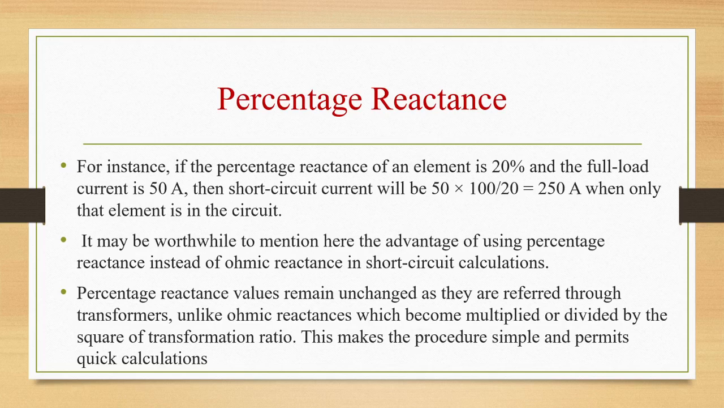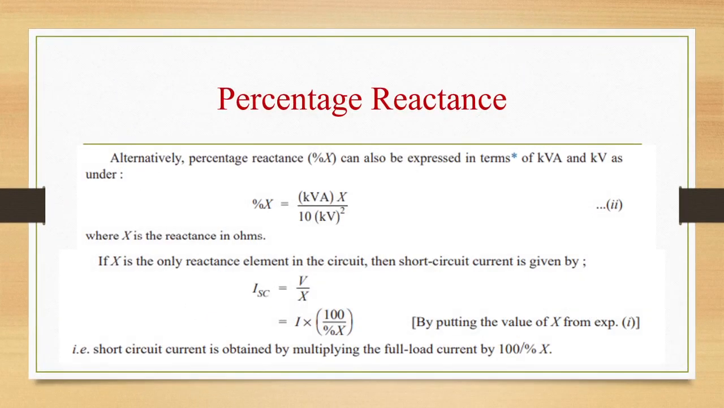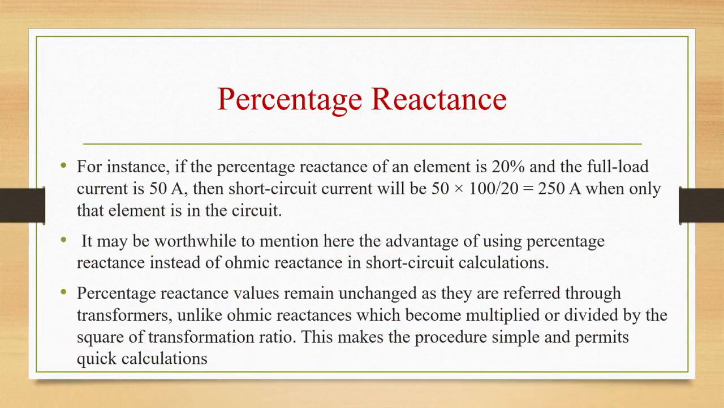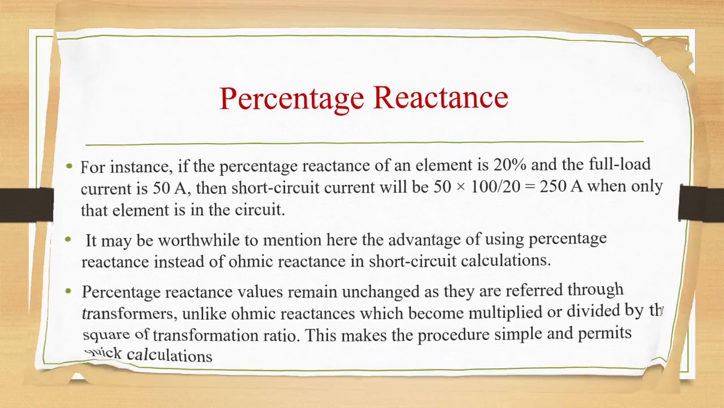So just now we have given one equation, that is ISC. We can calculate short circuit current by I into 100 by percentage X. Like that, 50 into 100 by percentage X, which is 20. So 250 amps is the short circuit current. With the help of this, we can find out how much the short circuit current in the circuit is.